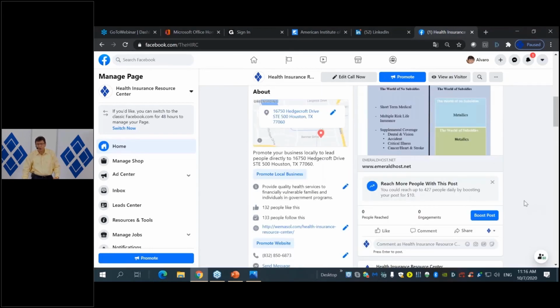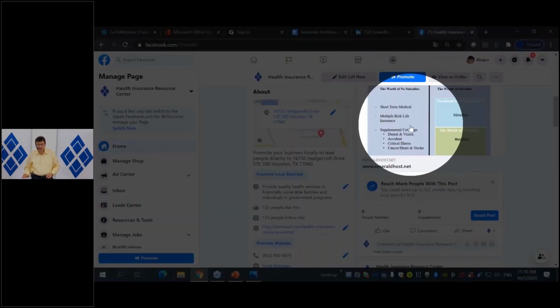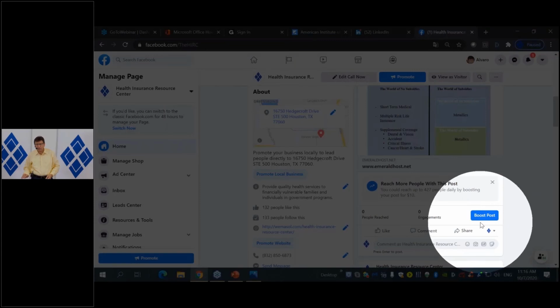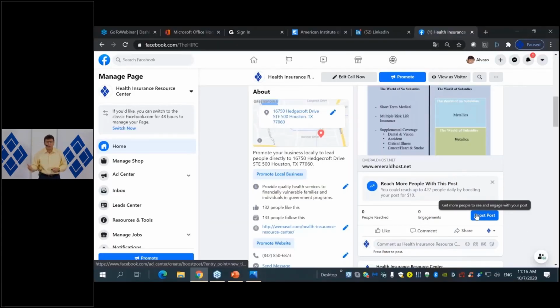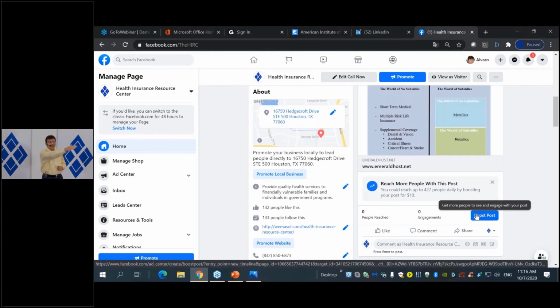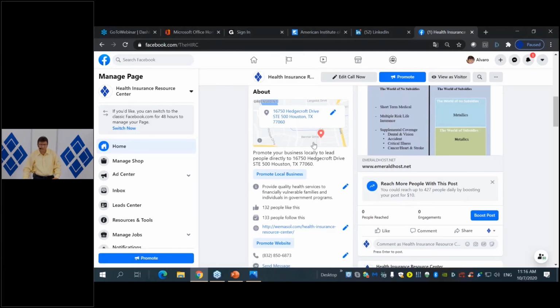And again, if I really wanted to promote it, and in fact, I will be promoting this, I would boost this post here. I really like this concept. And when you boost the post, you need to consider other things, because when people like it, you need to make sure that you send them somewhere. So that's a whole strategy that we're going to be covering later on today in the lecture section. Okay, so there we go.